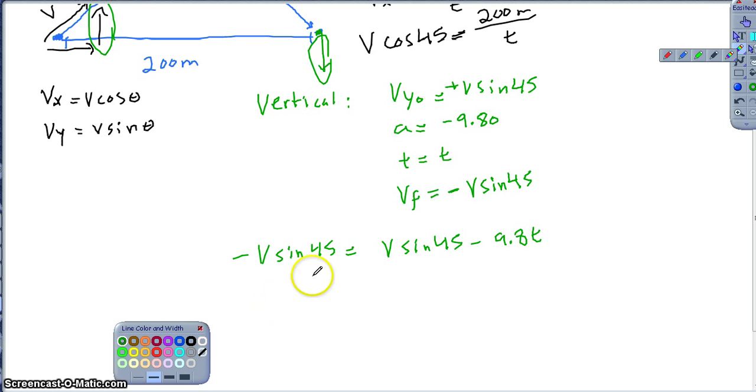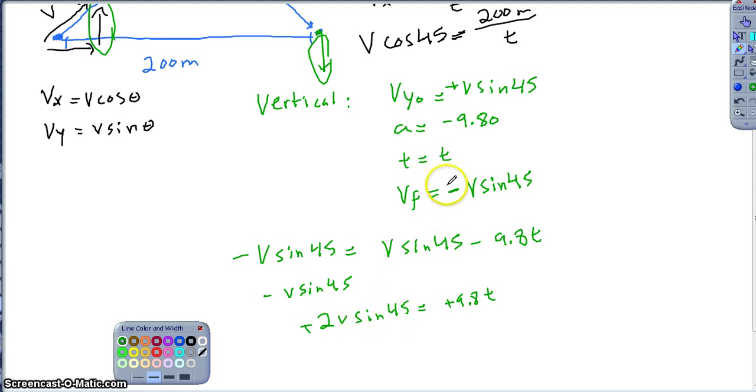The other thing I'm going to do to make this one a little bit easier is solve the second equation and get the negative 9.8 t by itself. So if I subtract that over, I get negative 2v sine of 45 equals negative 9.8 t, right? And then I can make those both positive.